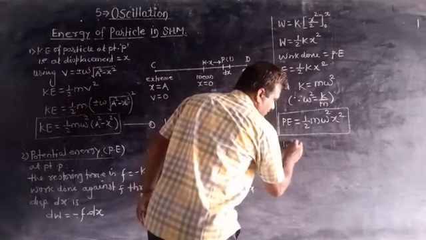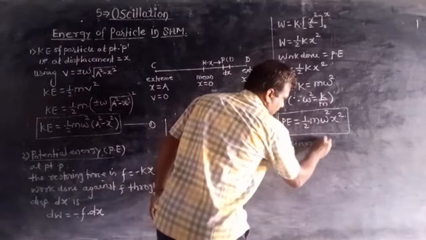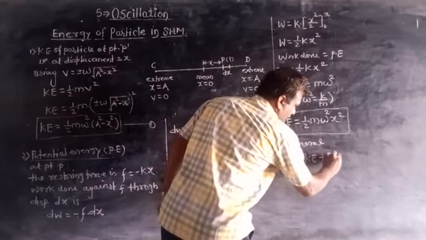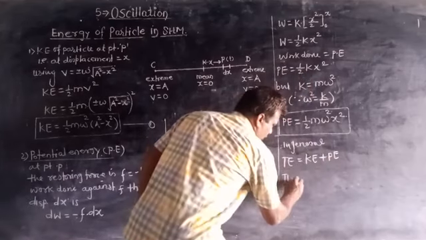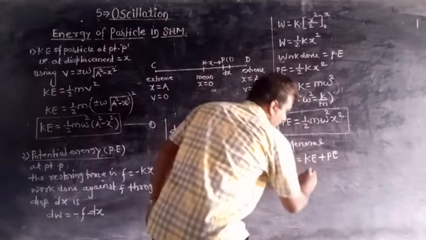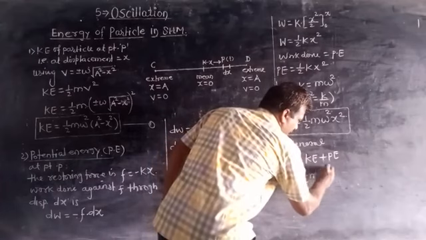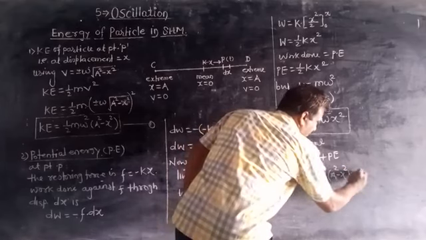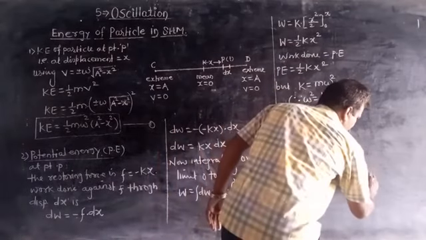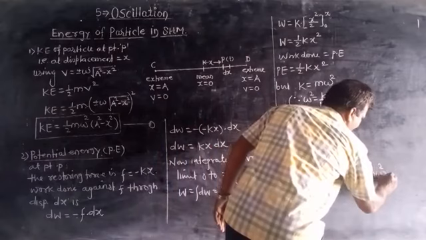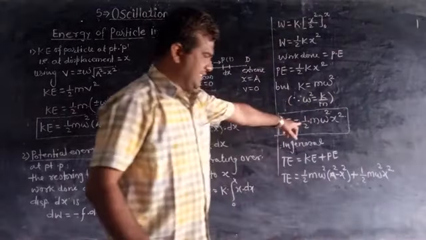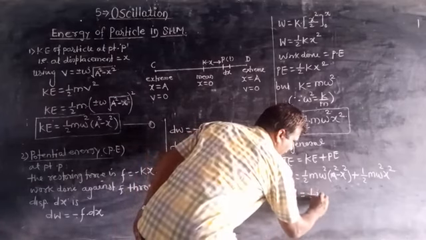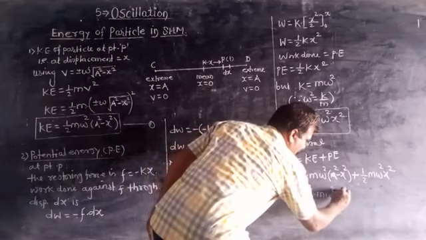Therefore, in general, total energy is equal to kinetic energy plus potential energy. Therefore, total energy is equal to half m omega square in bracket A square minus x square, plus this potential energy, half m omega square x square.